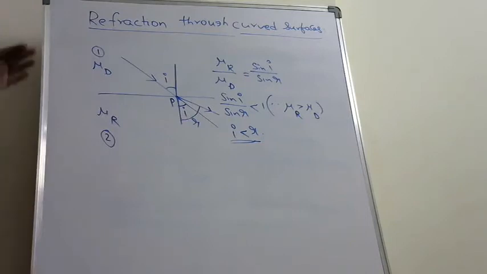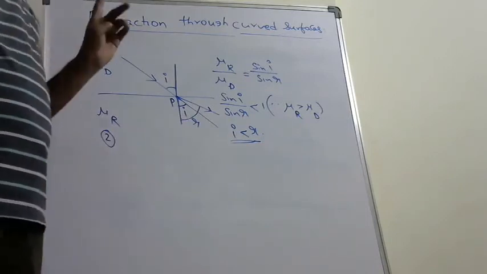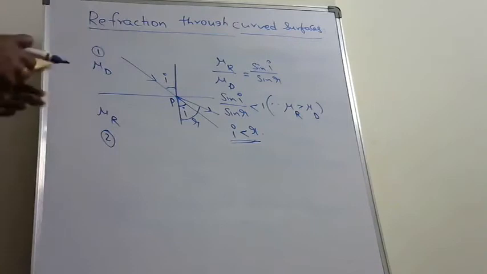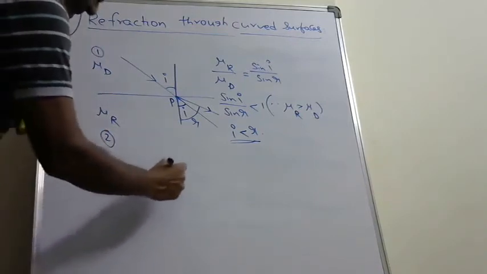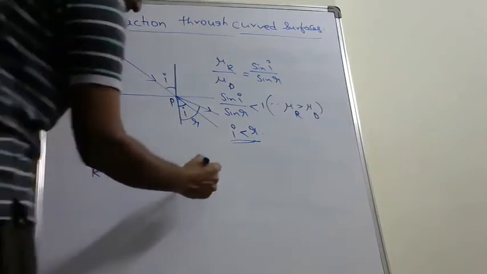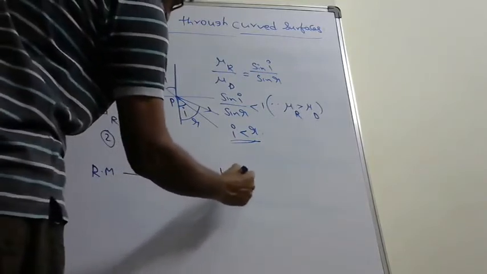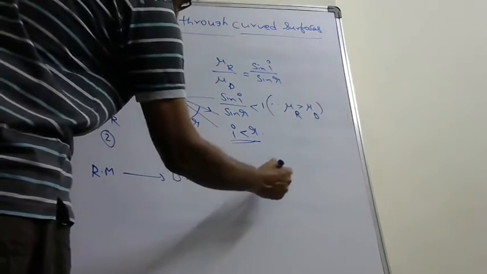So, the first important point: when the light ray travels from rarer medium to denser medium, it bends towards normal.